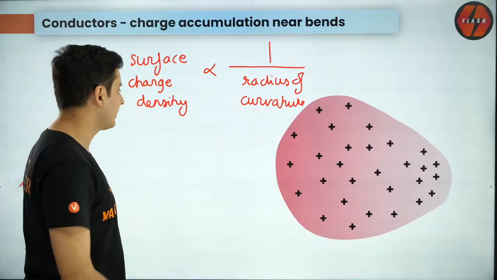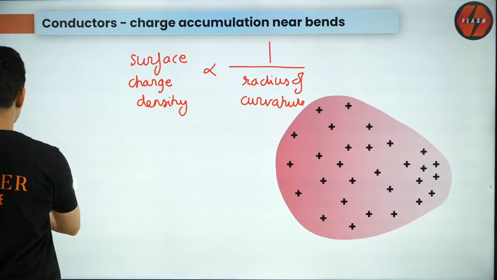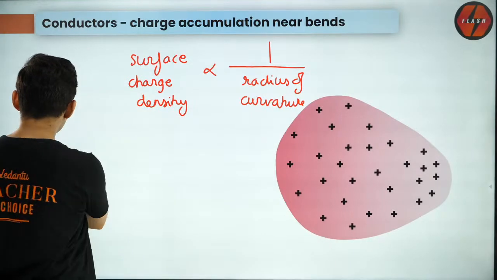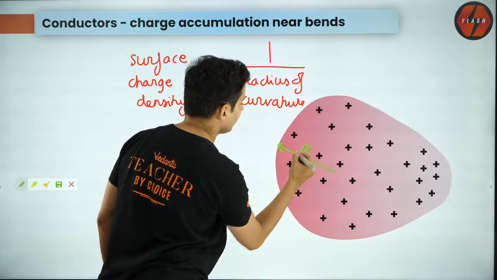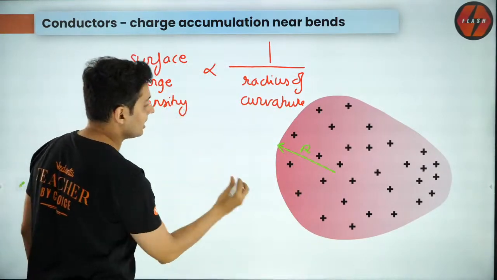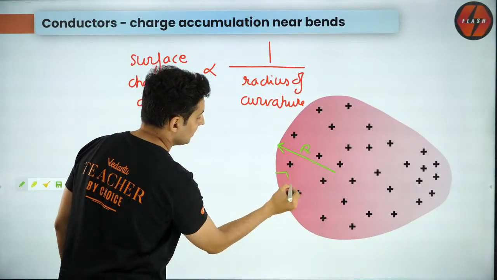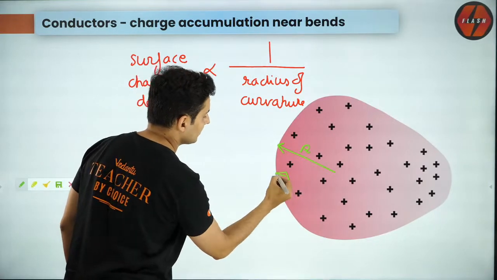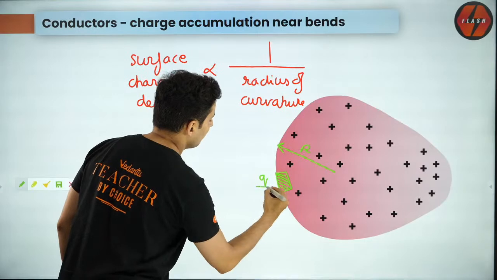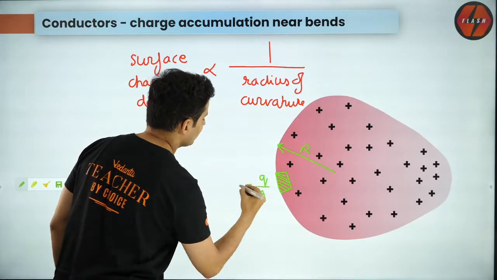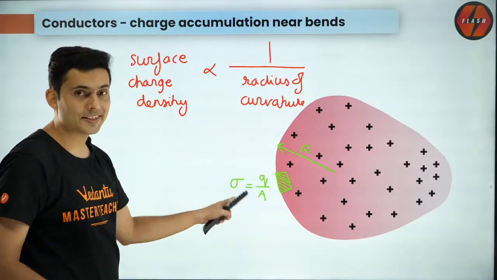What do I mean by radius of curvature? Radius of curvature means this one. This is the radius of curvature. And surface charge density means if I take a patch on the surface, how much charge is there per unit area? So Q by A is called sigma. So that is the surface charge density.